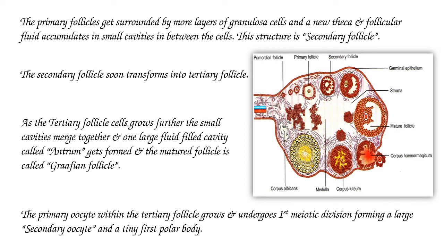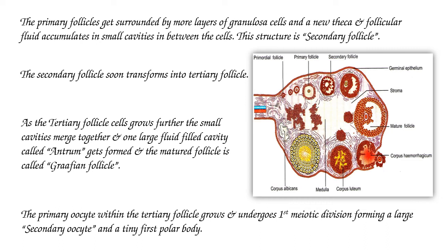The primary follicles get surrounded by more layers of granulosa cells and a new theca, and follicular fluid accumulates in small cavities in between the cells. This structure is called the secondary follicle. The secondary follicle soon transforms into a tertiary follicle.